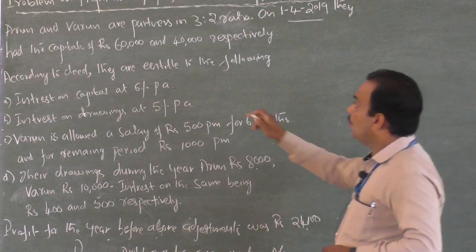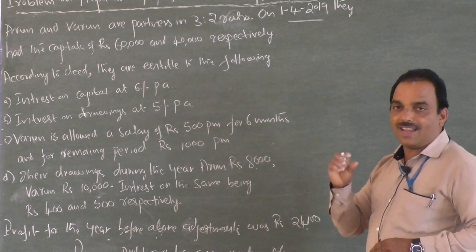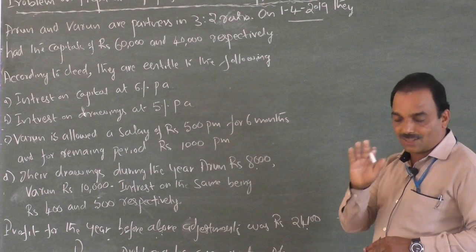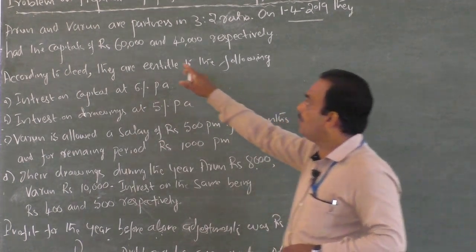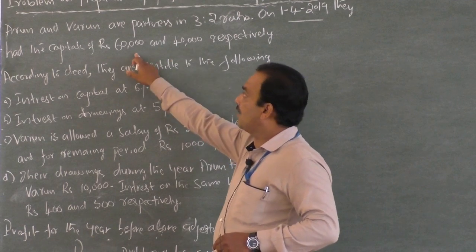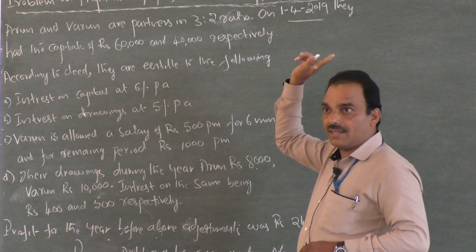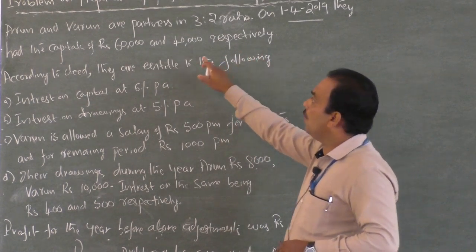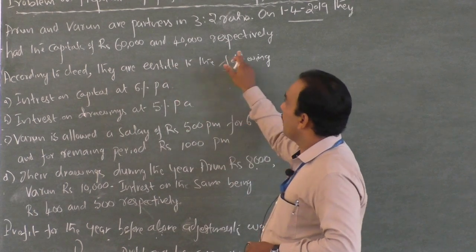See here, though 60,000 and 40,000 is their capital, capital is a liability that is not recorded in the profit and loss appropriation account. Capital becomes a liability. This amount, 60,000 and 40,000, is recorded in the balance sheet, not in the appropriation account. Only its interest is recorded, which is mentioned later.